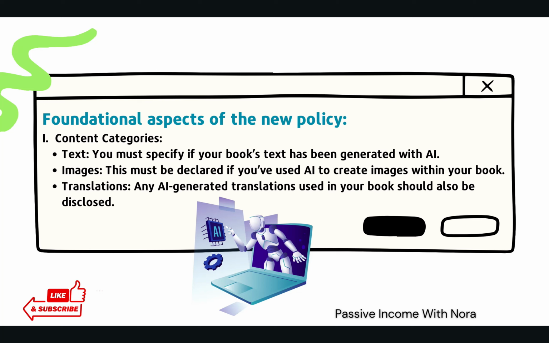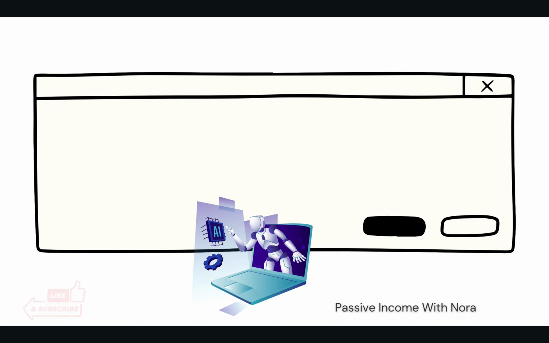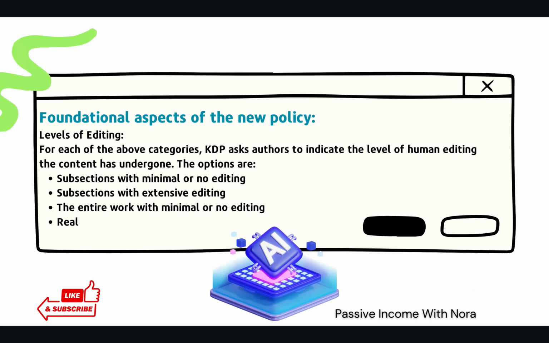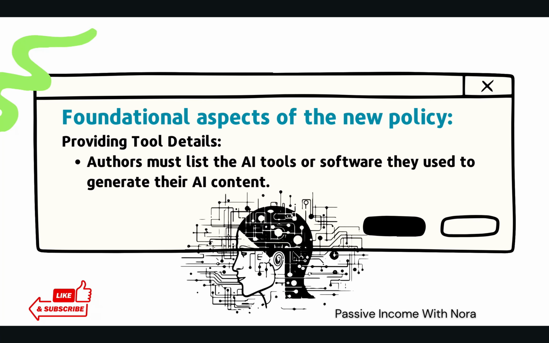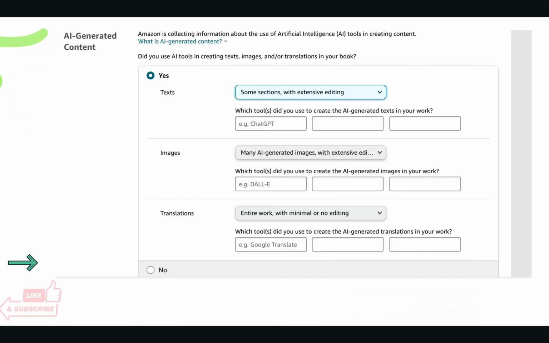Here comes the second section, which is the levels of editing. So for each of the previous categories that we talked about, KDP asks authors to indicate the level of human editing the content has undergone. You have some options here. First of all, did you edit subsections with minimal or no editing? Is there subsections with extensive editing? Is the entire work with minimal or no editing? Is it entire work with extensive editing, or is it other? Here we have the third section, which is providing tool details. Here you must list the AI tools or the software that you use to generate your AI content.